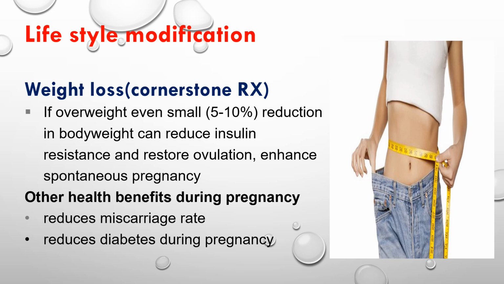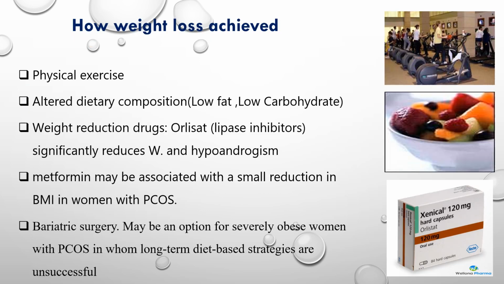Lifestyle modification is very important. We ask the patient to lose weight. Losing 5 to 10% can lead to the restoration of normal ovulation and enhance spontaneous pregnancy. In addition to that, weight reduction will be beneficial during pregnancy by reducing the risk of miscarriage and reducing diabetes associated with pregnancy. How is weight loss achieved?